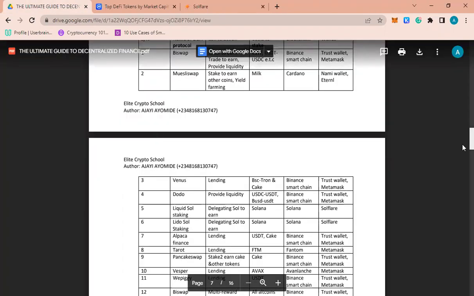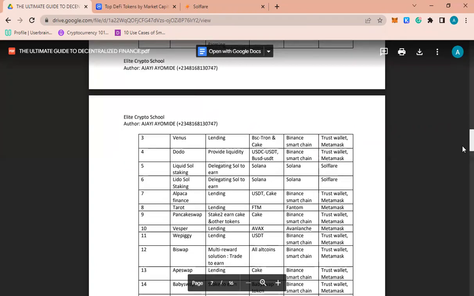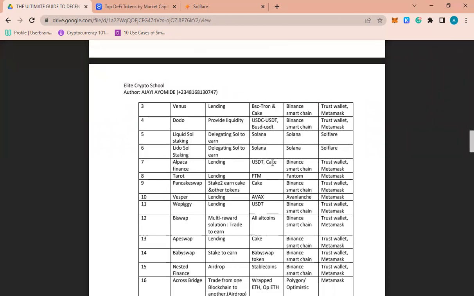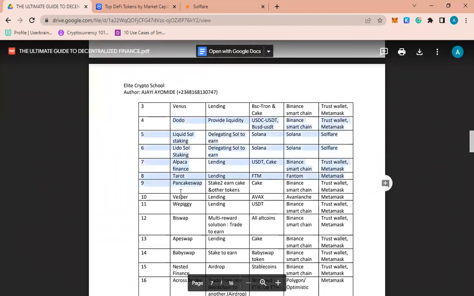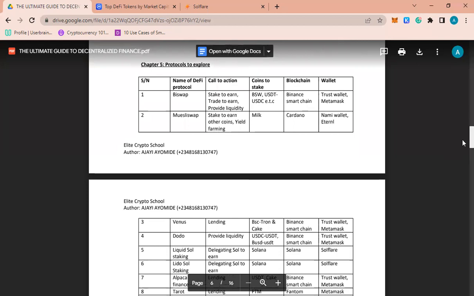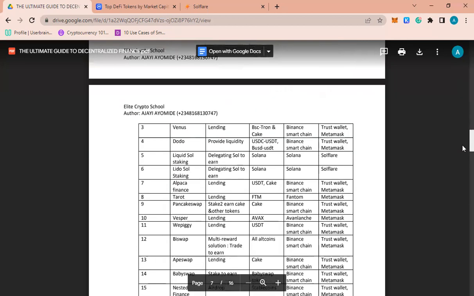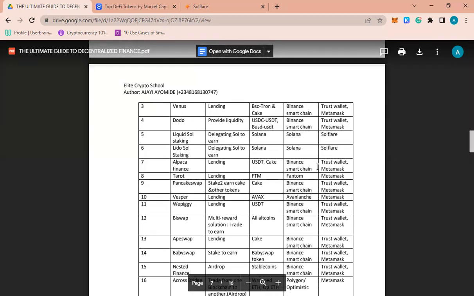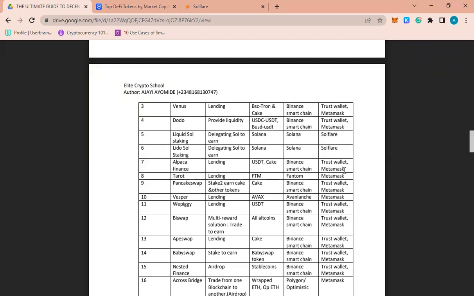So the next one is Alpaca Finance. What you are doing here is lending. Look at all these assets here. When you get to all these projects, you will see different assets, but the assets I listed there are the ones I'm using personally. So you are not limited to these assets. When you get there, if you see other assets that you have in your wallet, you can stake them. But only use these assets because they have high APY, that is, they have good rewards. Okay. So Alpaca Finance is on Binance Smart Chain and you're using Trust Wallet or MetaMask. So make sure you have MetaMask and Trust Wallet. In fact, I love MetaMask a lot.